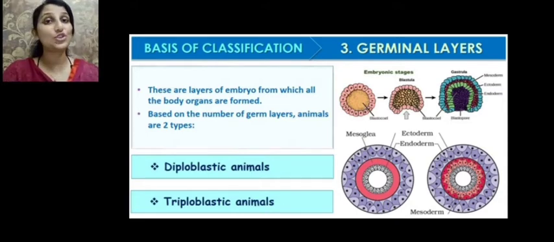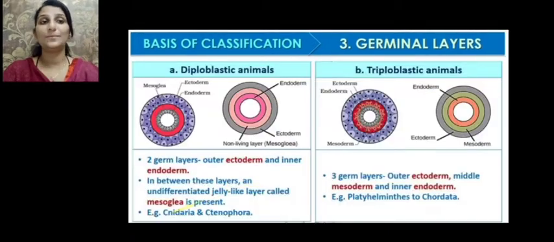Diplo refers to two. So if there are two germ layers, they are called the ectoderm and endoderm. The ectoderm is the outer layer and the endoderm is the inner layer. So if there are only two germ layers, such animals are called diploblastic animals.